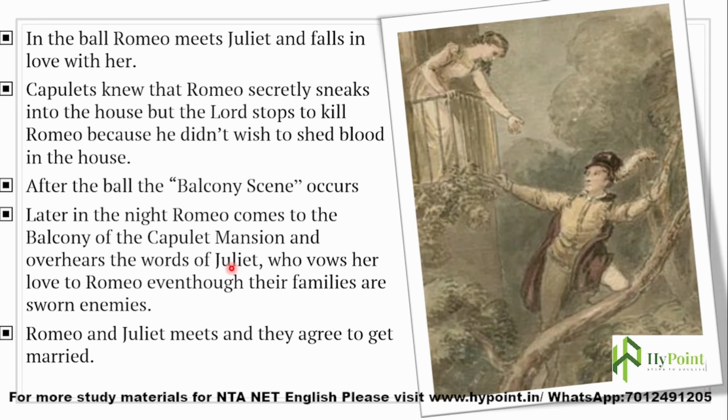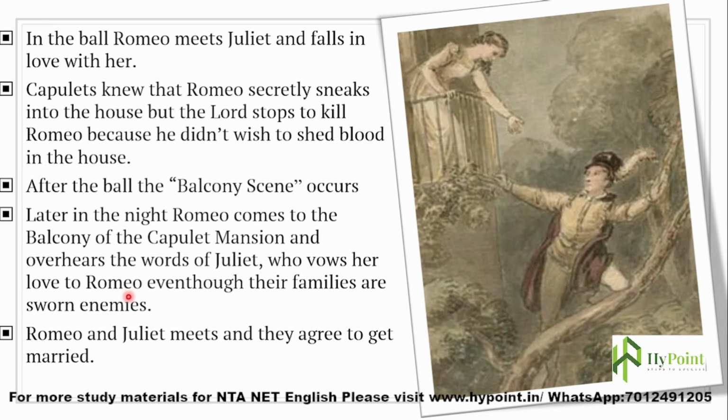He never departed the house after the ball. When they were thrown out of the house, he lingered outside, came back to the balcony of Juliet's room, and overheard Juliet vowing her love to Romeo.